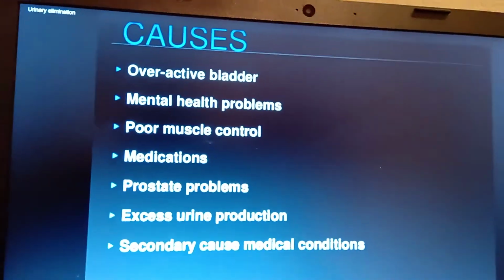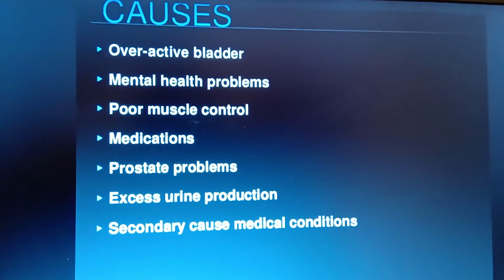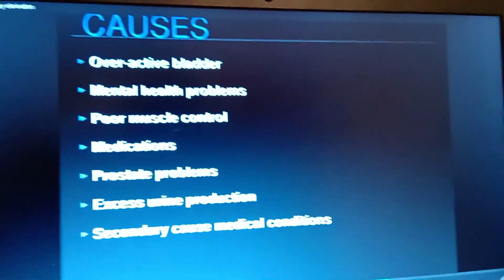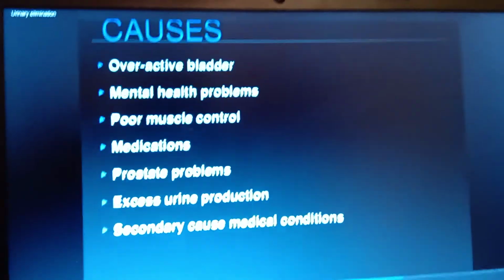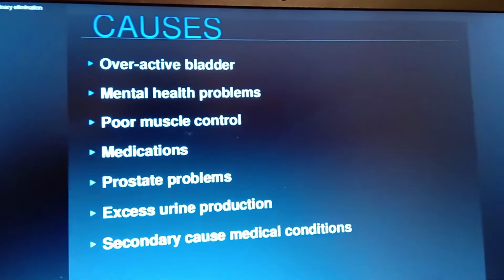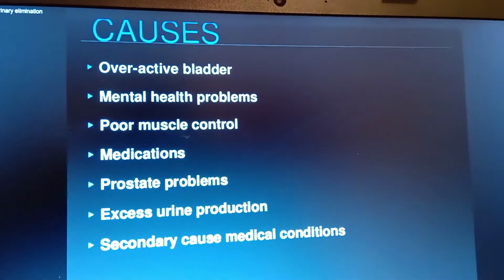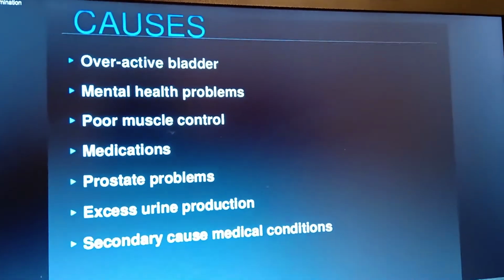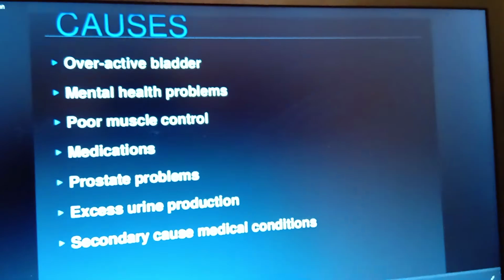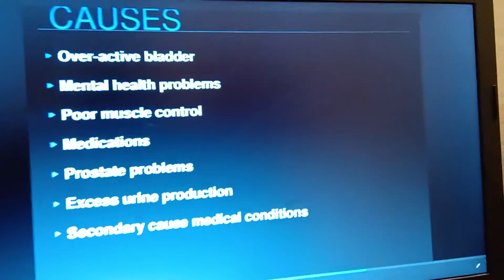And next are the causes. Overactive bladder means the nerve responsible is putting frequent force over the bladder, and that is also one of the problems. Mental health problems like stress, fear and anxiety are also responsible, as we already discussed in the causes. And poor muscle control means the sphincter, the parasympathetic nerve responsible for sphincter opening and closing, is also one of the causes.